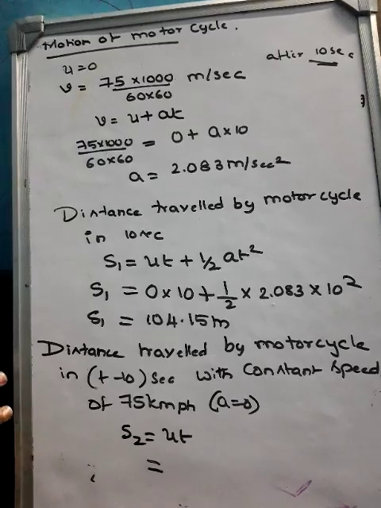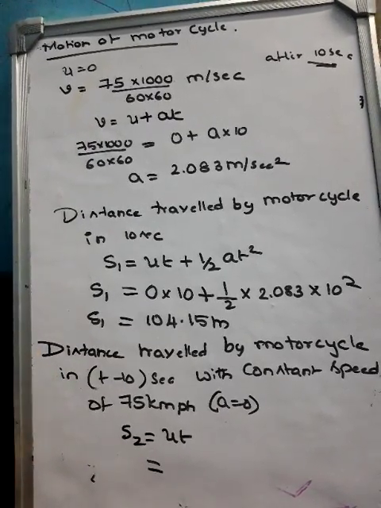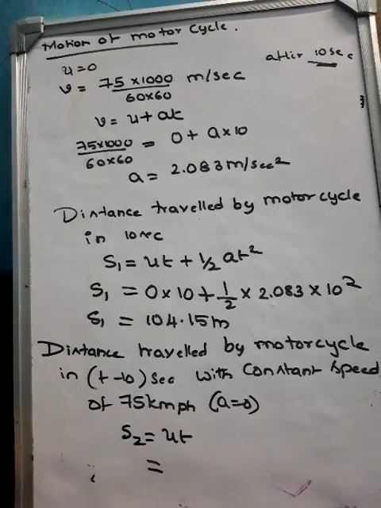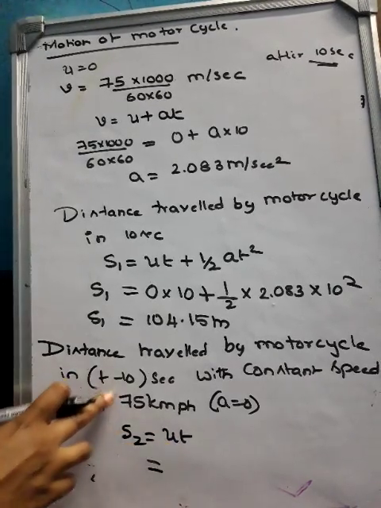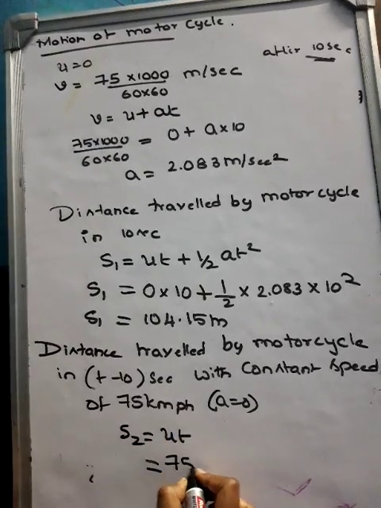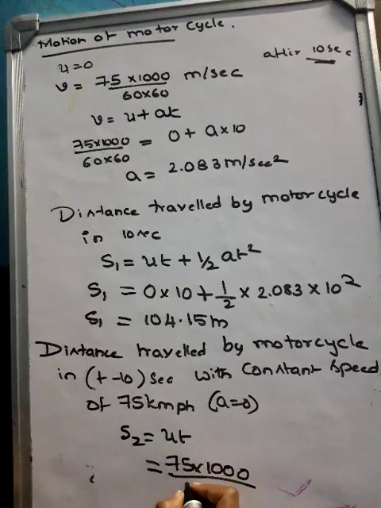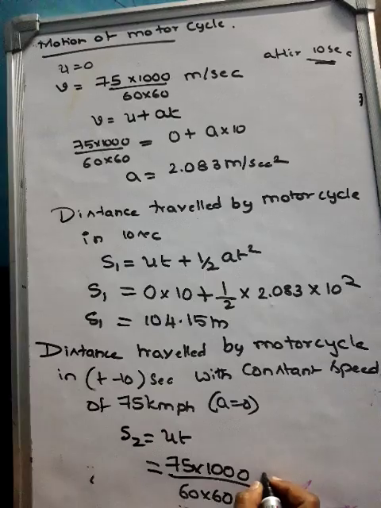Here, what will be the initial velocity? That is very important. Why? Because for this condition, already it had reached 75 kilometer per hour. That means initial velocity will be equal to 75 kilometer per hour here. Okay, so I'll just write 75 because I'll have to use it in meter per second. You can convert and keep it.